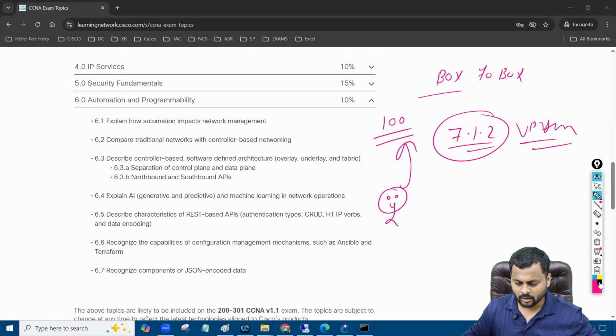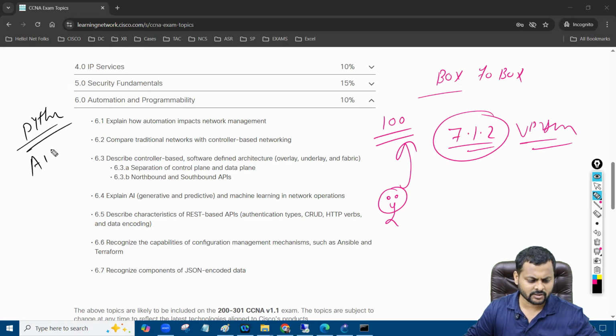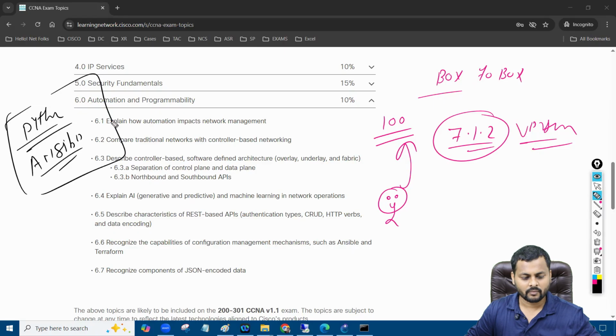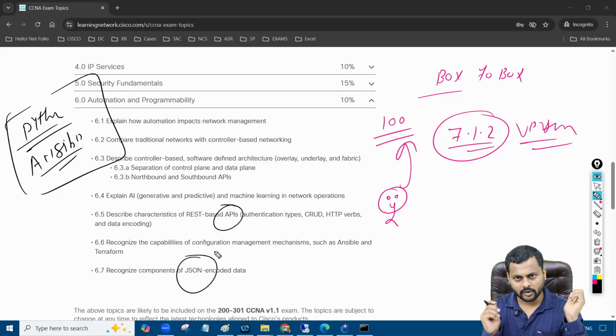So for automation, we are talking about Python. We are doing automation in Python and Ansible. These are the most famous programming languages, which you can use to automate your network as well. Then we also talk about what an API is and what JSON is. This is the coding mechanism for how you encode your data. We talk about JSON APIs used to configure the devices as well. That's all we have in automation.